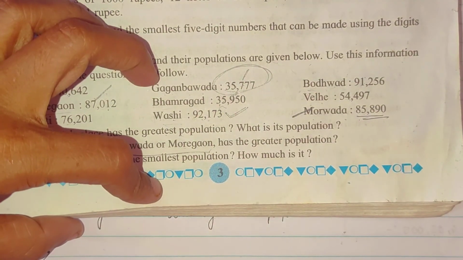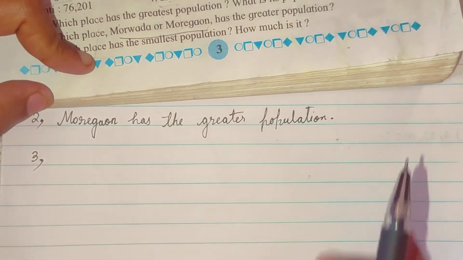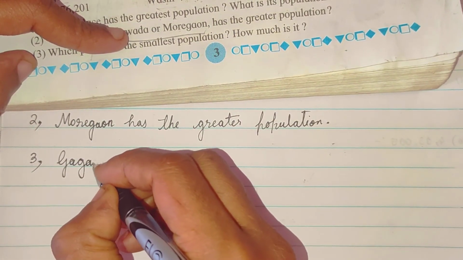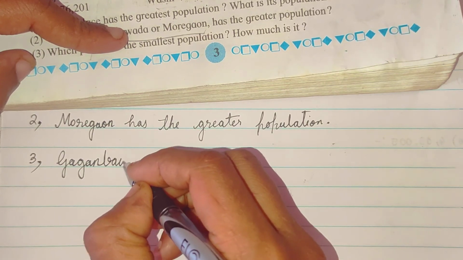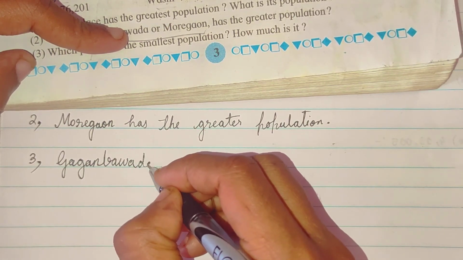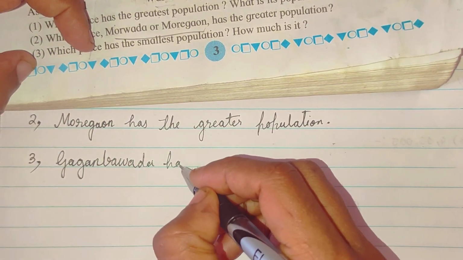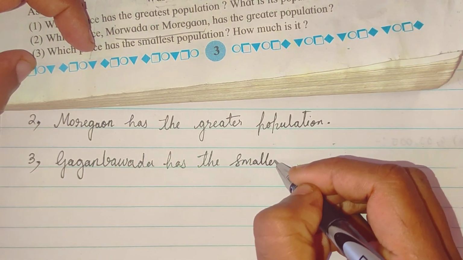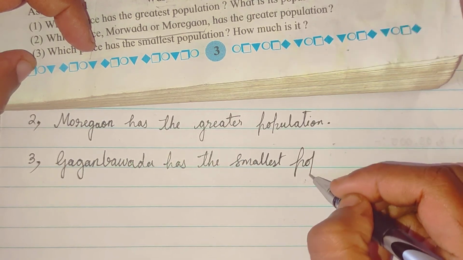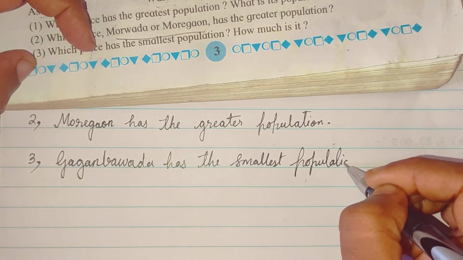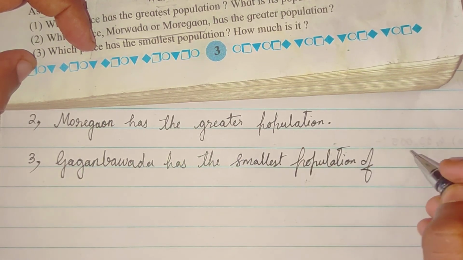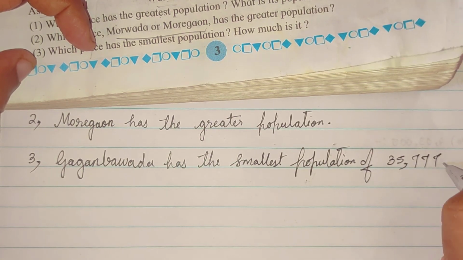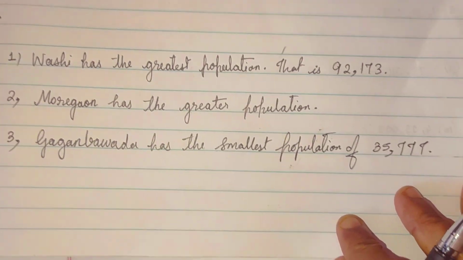So your answer will be Gagan Bawada has the smallest population of 35,777. So this is the third answer.